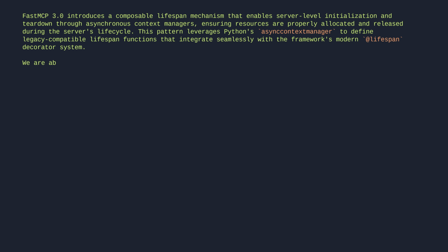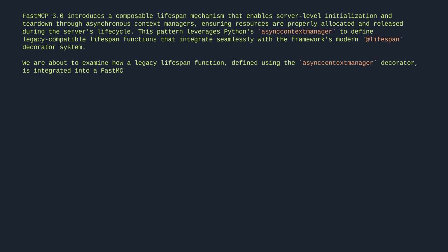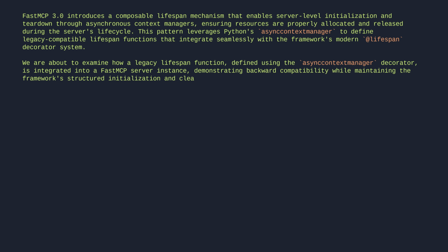We are about to examine how a legacy lifespan function, defined using the asynccontextmanager decorator, is integrated into a FastMCP server instance, demonstrating backward compatibility while maintaining the framework's structured initialization and cleanup workflow.